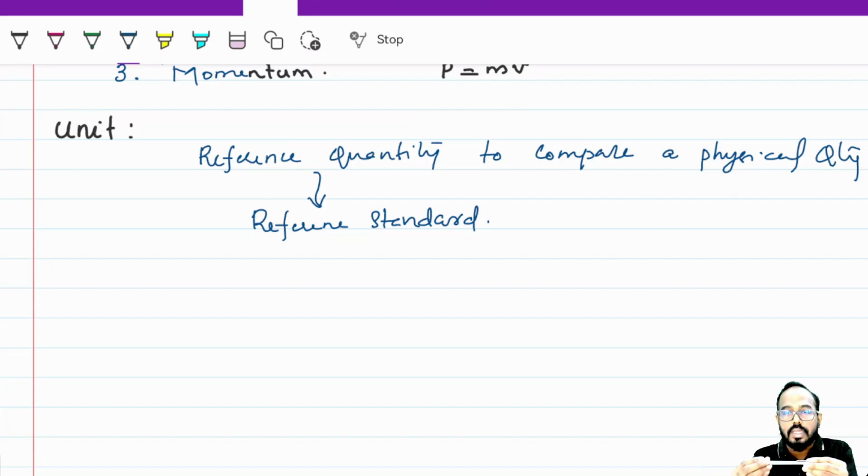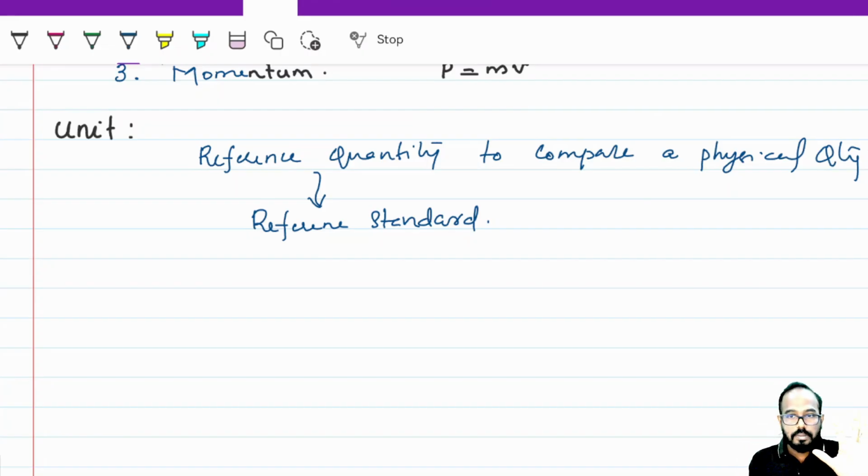So 3 times this pen length can be included in that physical quantity, the length of the screen. You're comparing a reference quantity with a physical quantity. That is called measurement, and that reference quantity is your unit.